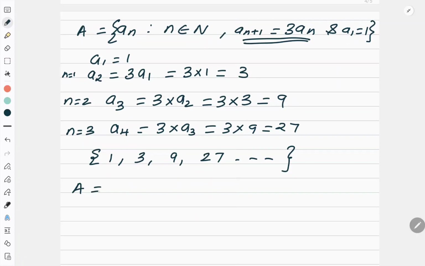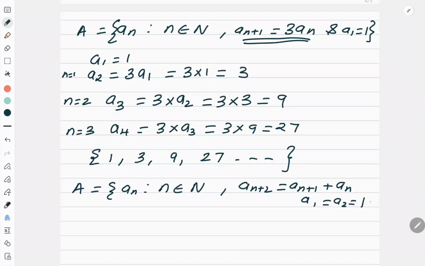In the same way, there is one more question where A is equal to {an} such that n belongs to capital N, a(n+2) is equal to a(n+1) plus an. Also a1 is equal to a2 is equal to 1. Correct? Now again let us start. a1 and a2 are already defined.